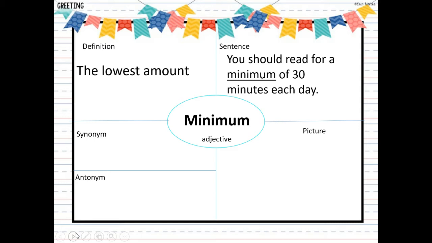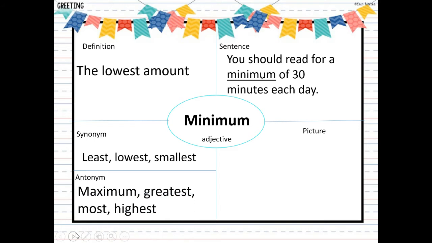Our synonyms or similar meaning words would be least, lowest, smallest. Leaving our antonyms as maximum, our previous word, greatest, most, and highest. So you probably noticed for maximum and minimum, we literally just switched the synonyms and antonyms because those 2 words are exact opposites of each other.